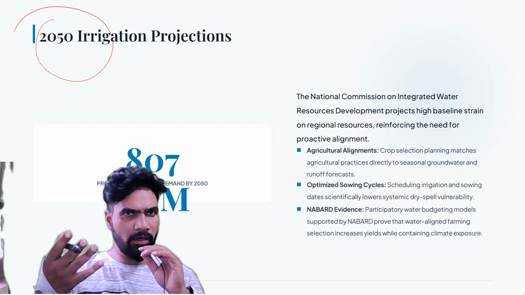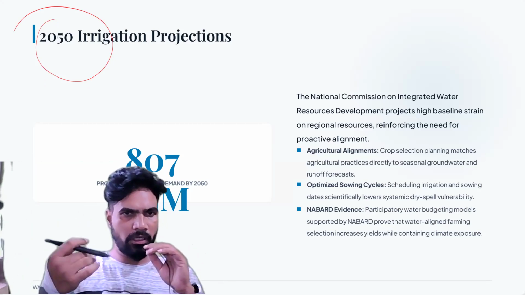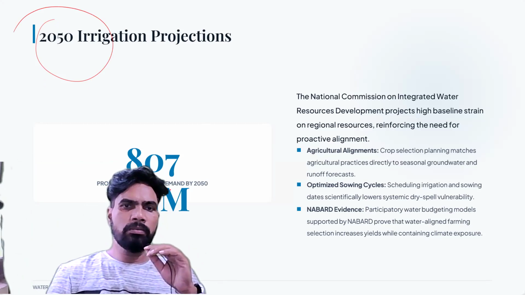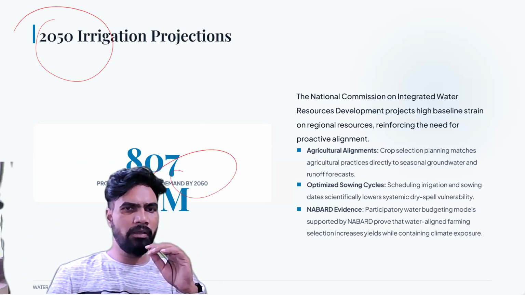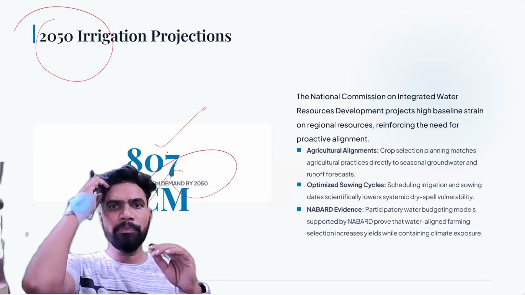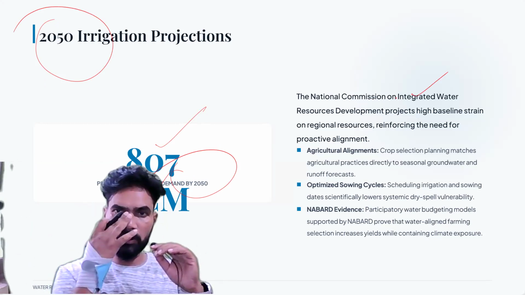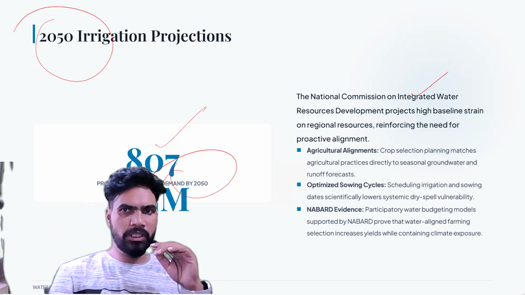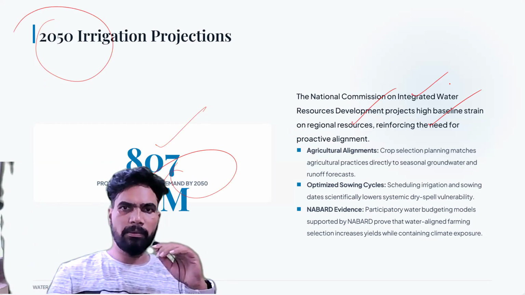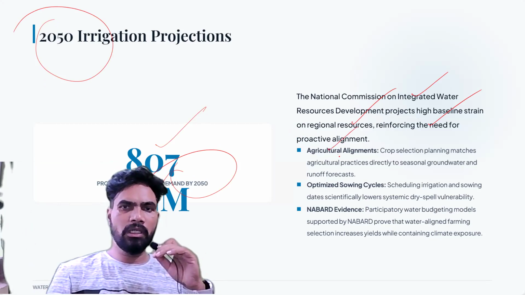Then there are some estimations with respect to 2050. What will be the demand of agriculture sector or irrigation in our country? So projected irrigation demand by 2050 is 807 BCM, billion cubic meter. Okay. You see the National Commission on Integrated Water Resources Development, it projected a high baseline strain on regional sources, reinforcing the need for proactive alignment.